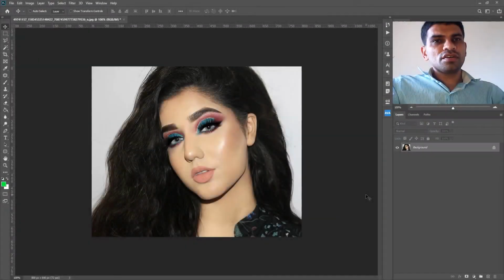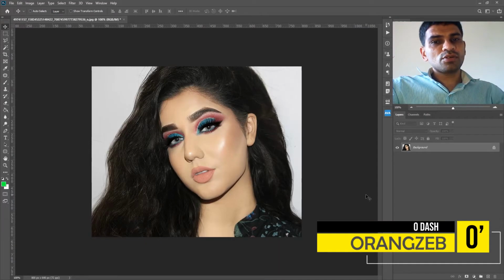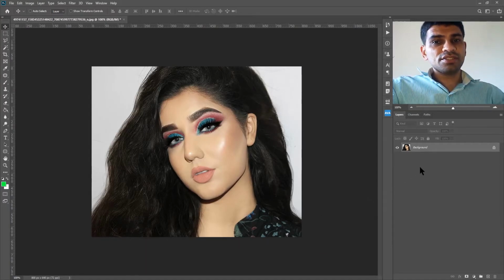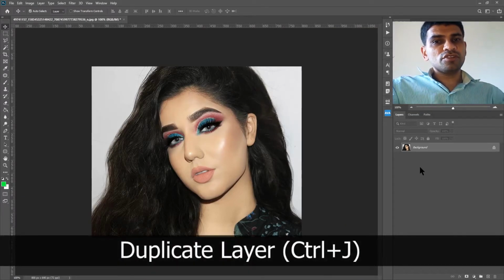The first thing you have to do is open a good contrast image in Adobe Photoshop. The more contrast your picture has, or the better quality it has, the better the result will be. First, all you have to do is duplicate the current layer by pressing Ctrl+J on your keyboard. So remember, the shortcut key for duplicating a layer is Ctrl+J.